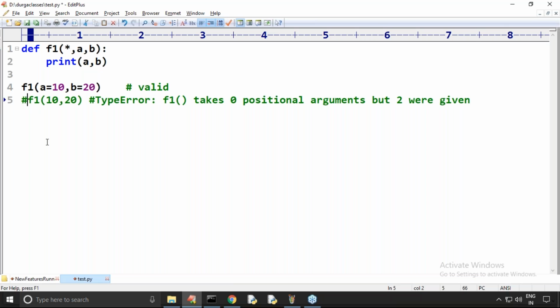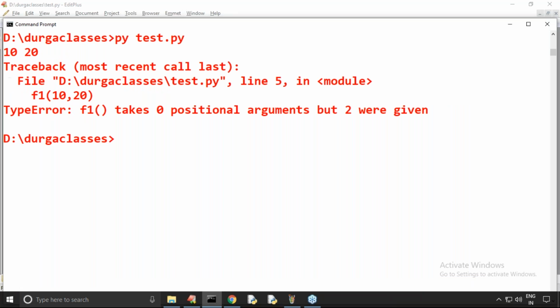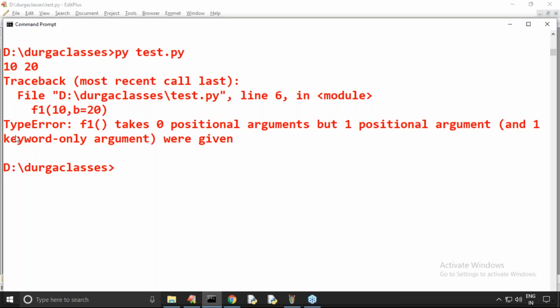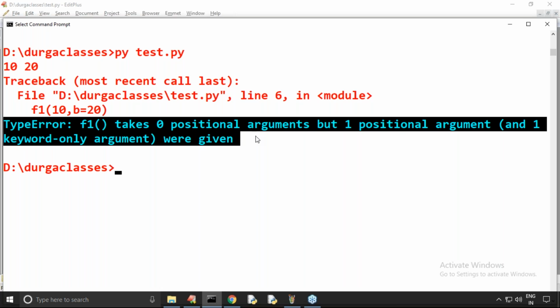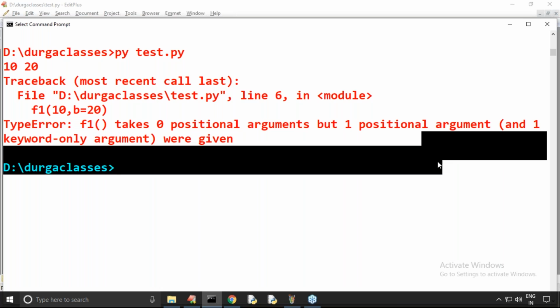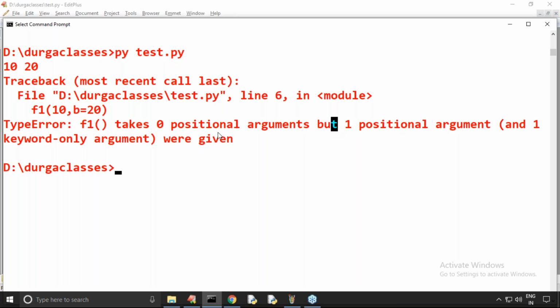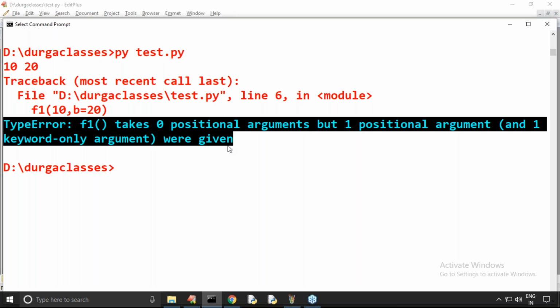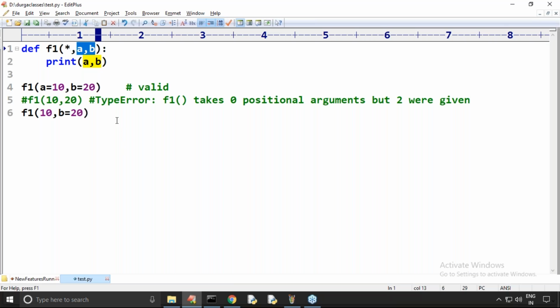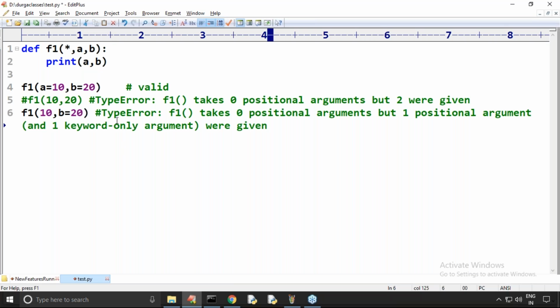Remember carefully, right? Suppose I'm taking F1 of 10 comma B is equal to 20. Is it possible? No, no, no. Because after star, for all parameters, compulsory we should pass keyword. Here type error: F1 takes zero positional arguments, but one positional argument was given. Like this we are going to get the error. Yes, take very special care for these arguments, sir.